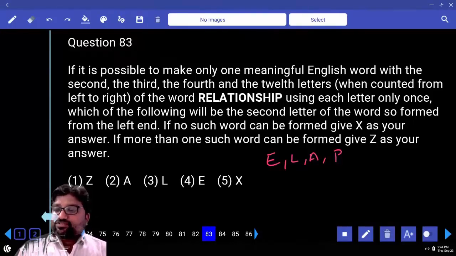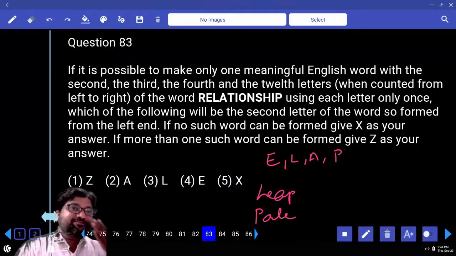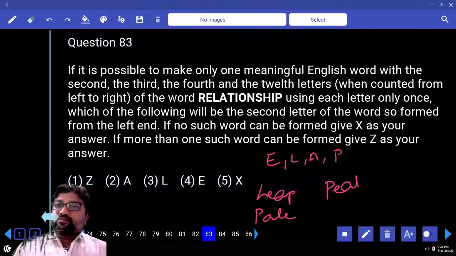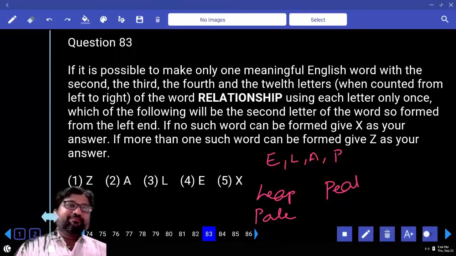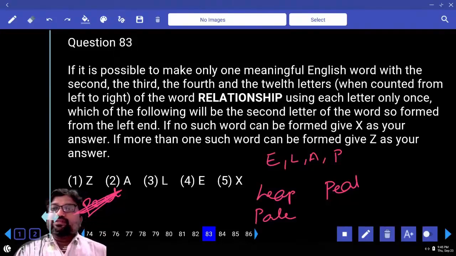Tell me now, which words can we form? LEAP, leap forward, jump forward. There is a word called pale, a pale yellow color, pale red color. Peel. There is also another word called peel. What do you mean by this peel? The peel that you are thinking of is different. Peeling a banana, peeling an apple, that is different. That is P-double-E-L. This peel means the loud sound of ringing bells is called peel. Loud sound of ringing bells is called peel.